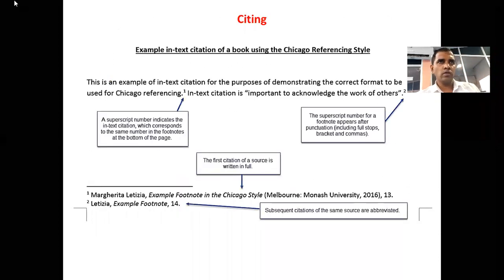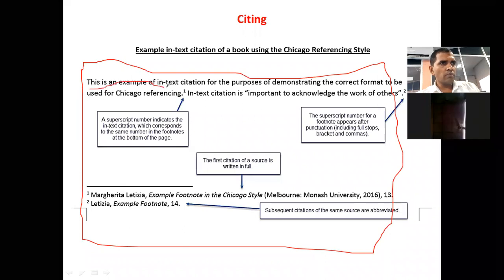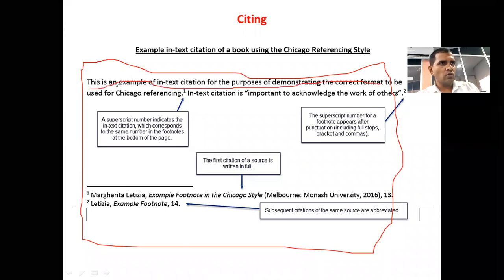Look here, look at this idea. So assume this is an article, right? You are writing this book. This is a page, right? Listen to me. So here you have a sentence. This is the sentence you borrowed. At the end of the sentence, see, there is a number. You put 1. Why did you put 1? Because that 1 describes something.